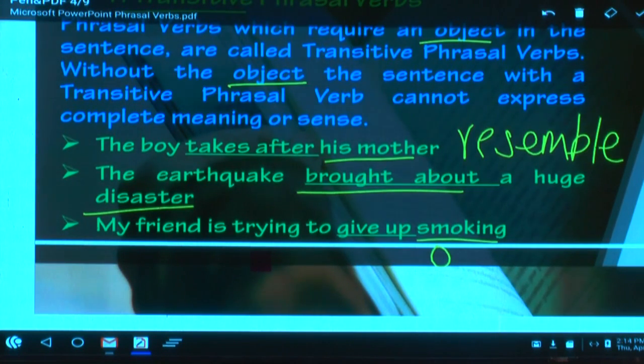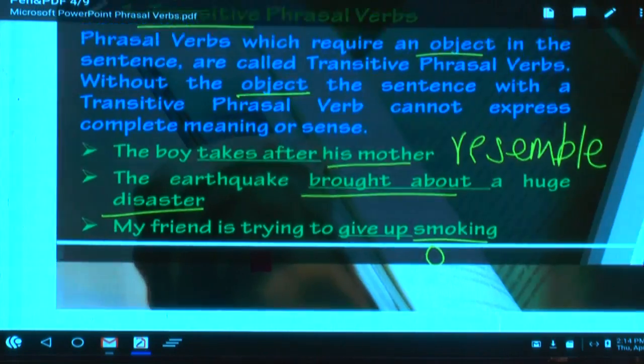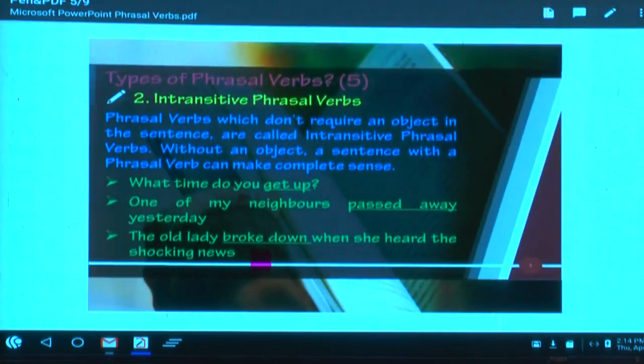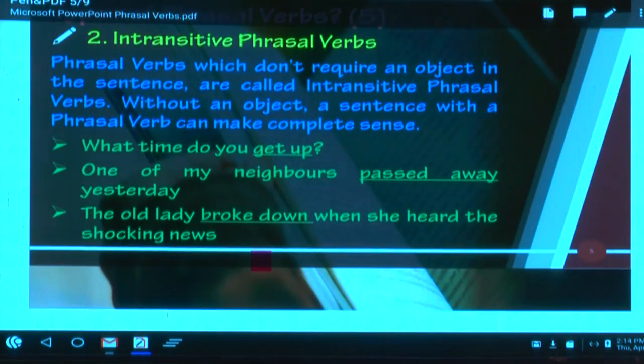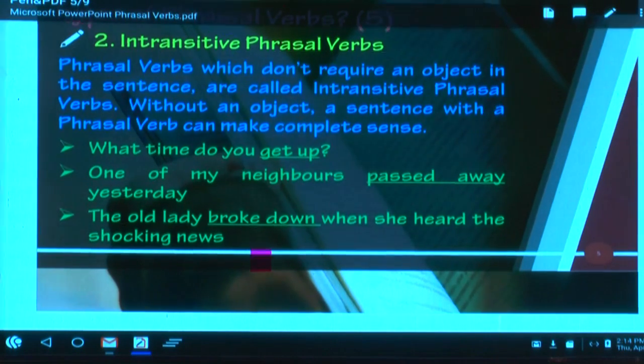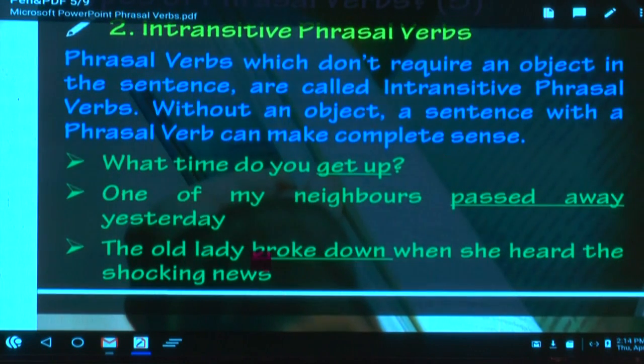Shall I move on to the next one? The second one, quite opposite. What is it? Intransitive phrasal verbs. First you write the definition. Phrasal verbs which don't require an object. I said quite opposite. Transitive require an object, intransitive they don't require.